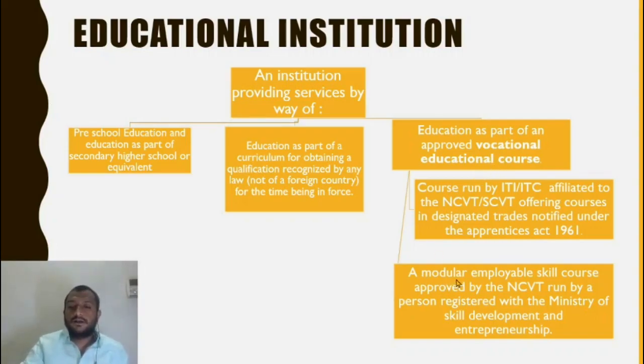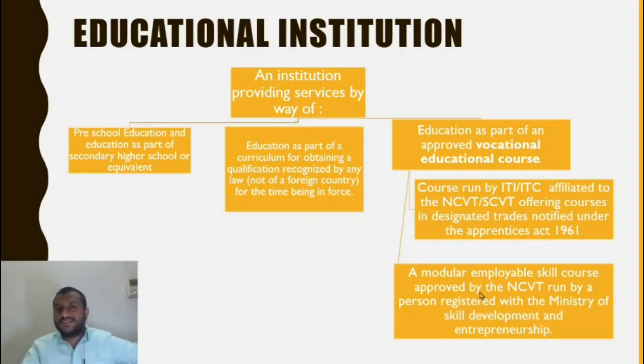The next one is a modular employable skill course approved by the National Council for Vocational Training, run by a person registered with the Ministry of Skill Development and Entrepreneurship. Even I, if I am an expert in this skill, can apply to the Ministry of Skill Development and Entrepreneurship and get myself registered on the website.